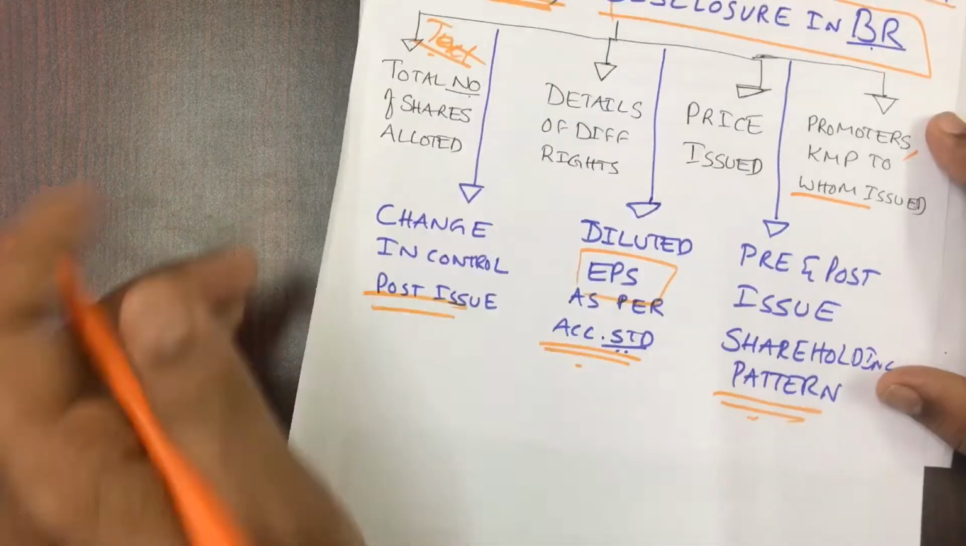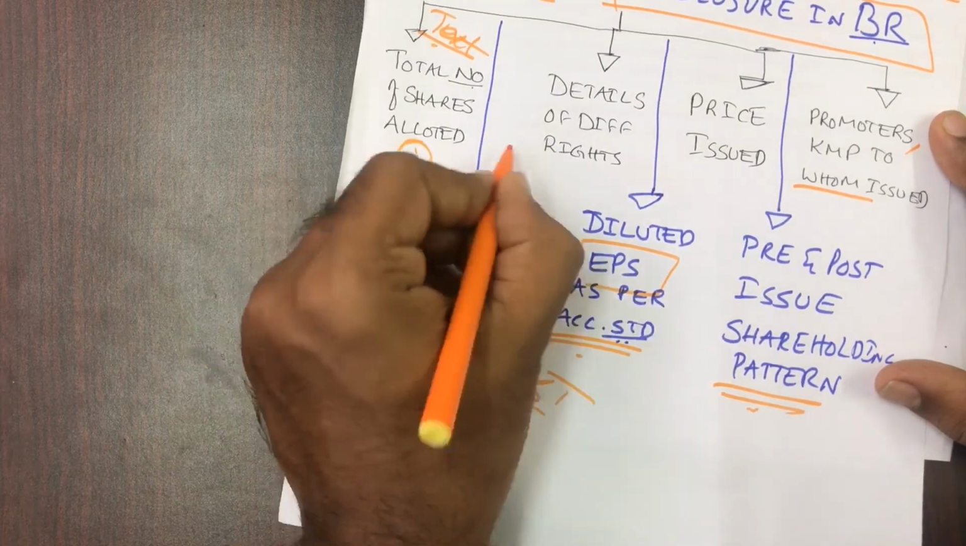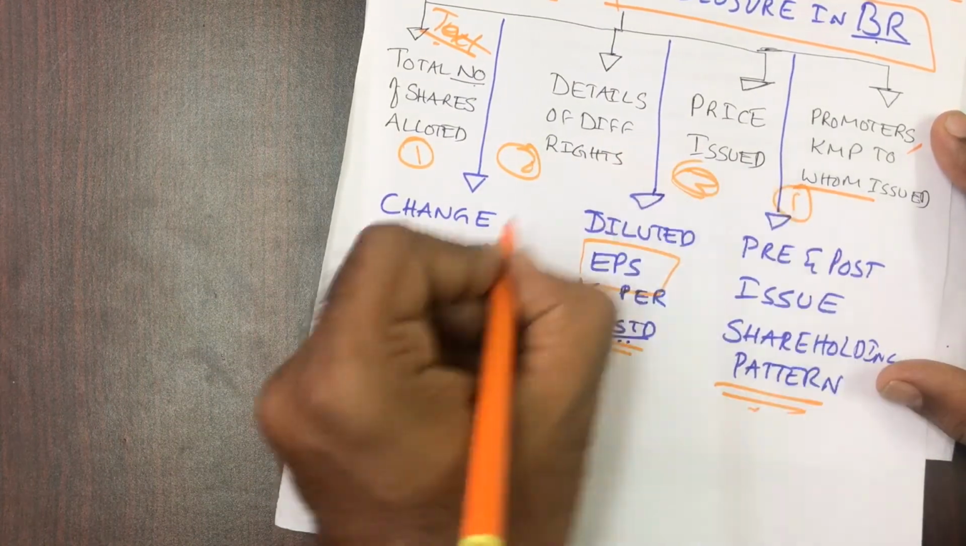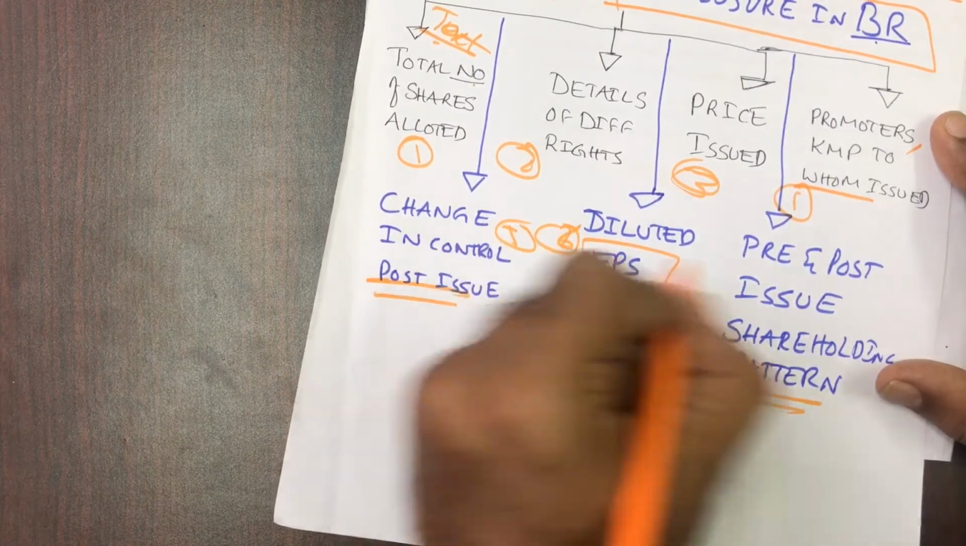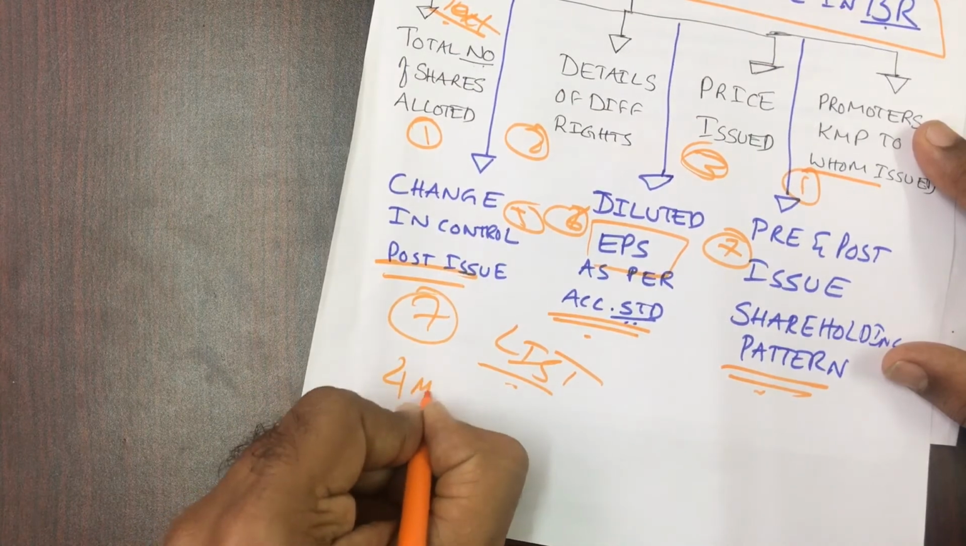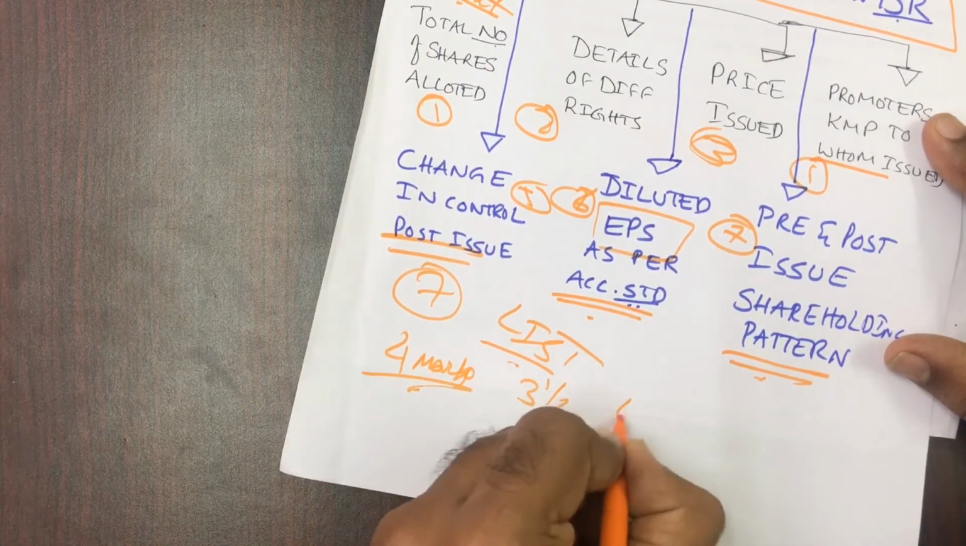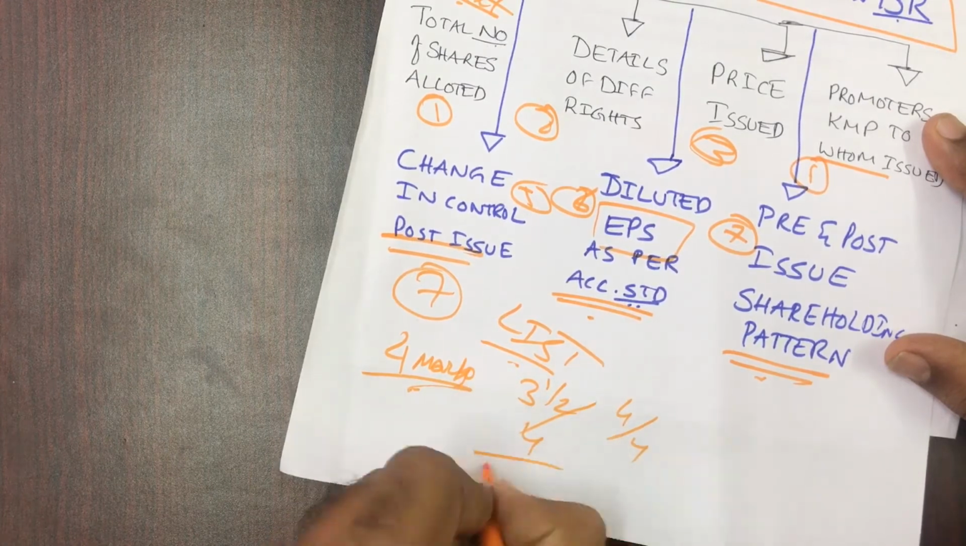In this question they are just again asking you to list. In this particular concept, we have 1, 2, 3, 4, 5, 6 and 7. So we have 7 points and we are working for 4 marks. When you write 7 points, they have to give you 3.5 or 4 out of 4. There is no other option.